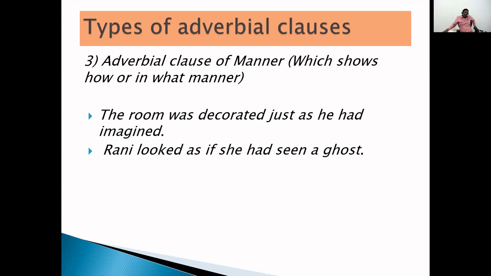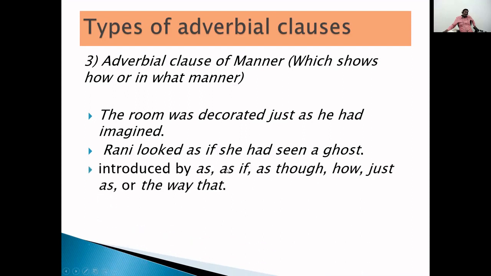So here, as if she had seen a ghost is the adverbial clause. Ronnie looked is the main clause. Here, as if is reflecting how, the way, the manner.